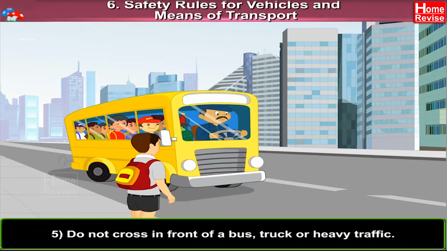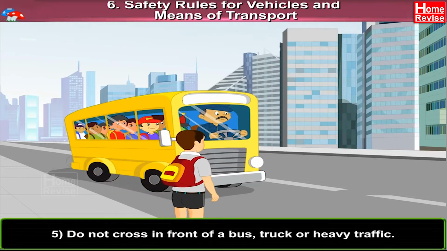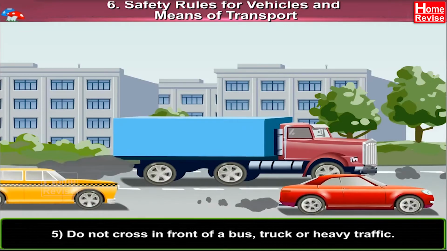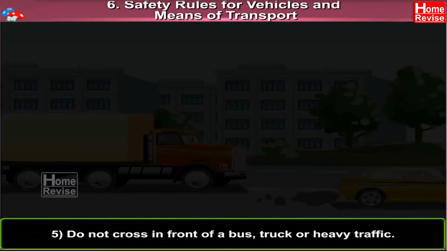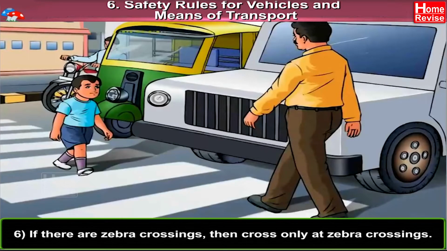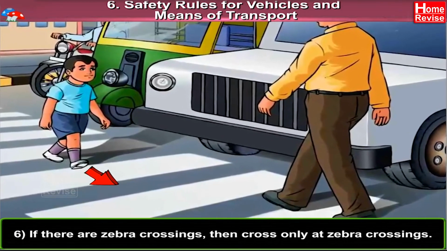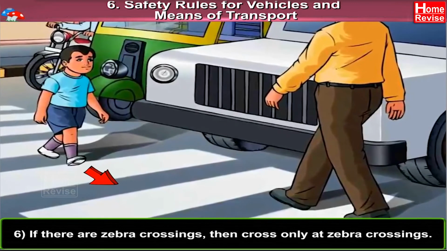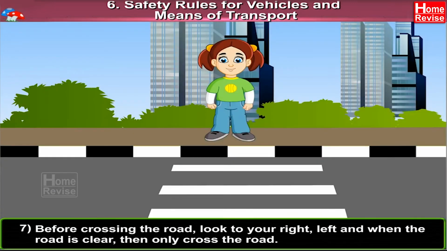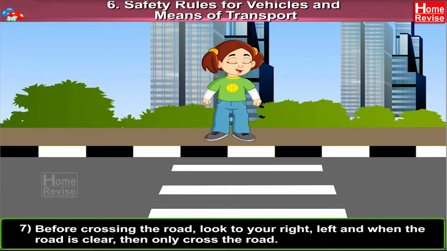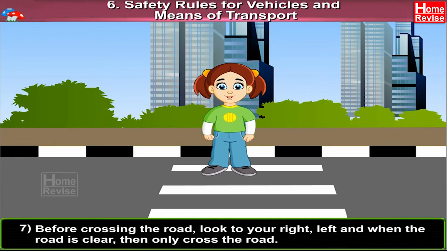5. Do not cross in front of a bus, truck or heavy traffic. 6. If there are zebra crossings, then cross only at zebra crossings. 7. Before crossing the road, look to your right, left, and when the road is clear, then only cross the road.